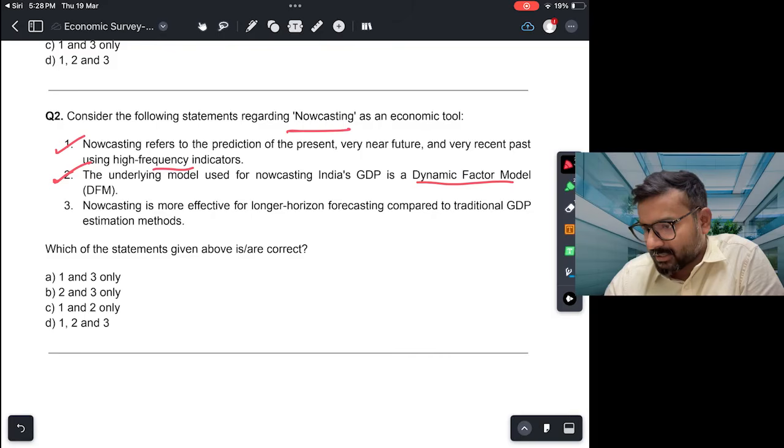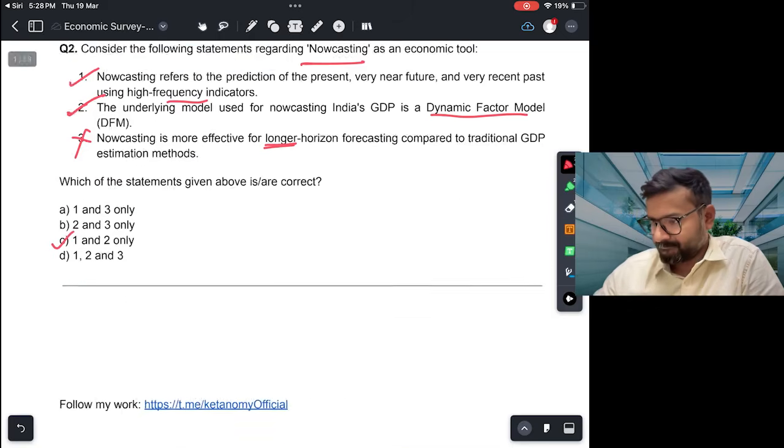This is incorrect, because nowcasting is not more effective on longer horizon forecasting. Nowcasting is more effective for shorter horizon forecasting. So the correct answer would be 1 and 2, that is C.